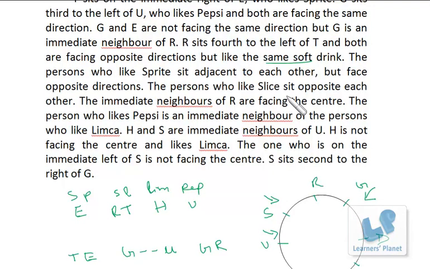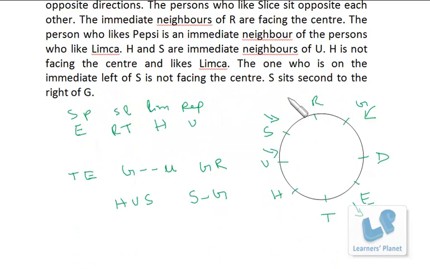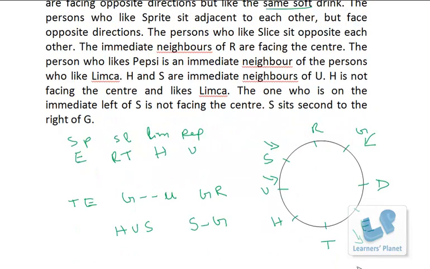Then G and E are not facing the same direction, so that's also there. After that, H is not facing the center, so H is outside. The one who is on the immediate left of S is not facing the center, so it's outside. That means it is inside, because R and T have opposite directions.